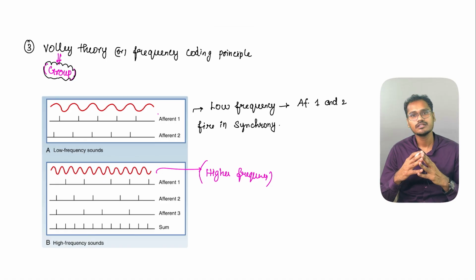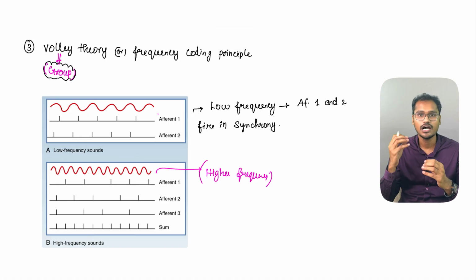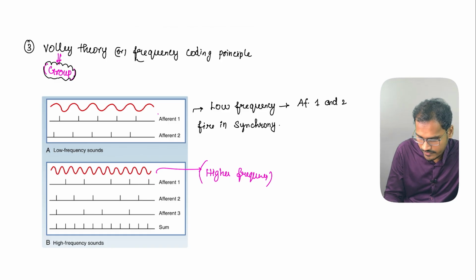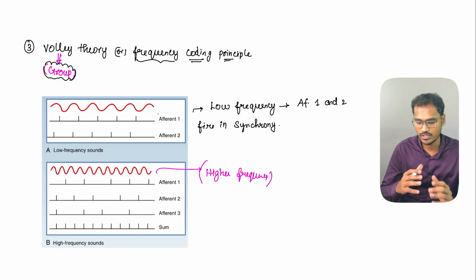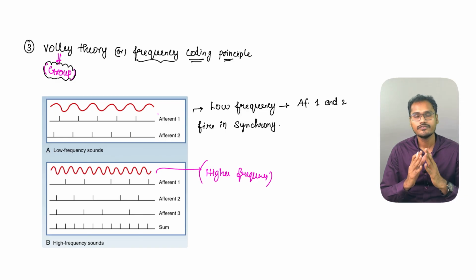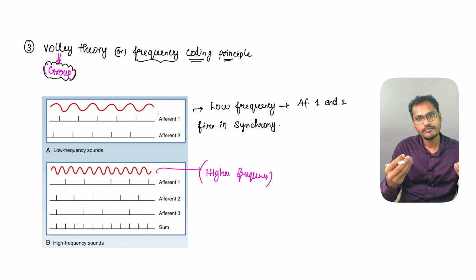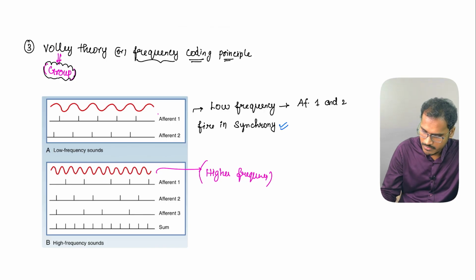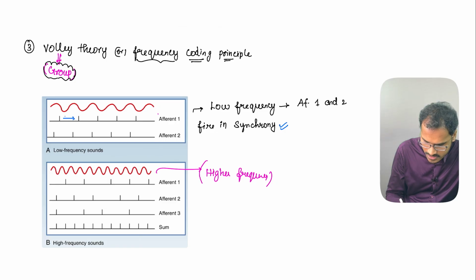Suppose whenever the sound frequency is very high, how is the brain able to sense it? This is also called the frequency coding principle. So let's take first a simple example. Whenever there is a low frequency, maybe one afferent is being stimulated or two afferents are being stimulated. So they can fire in synchrony because the frequency is lower. For example, they are at equidistance from each other.